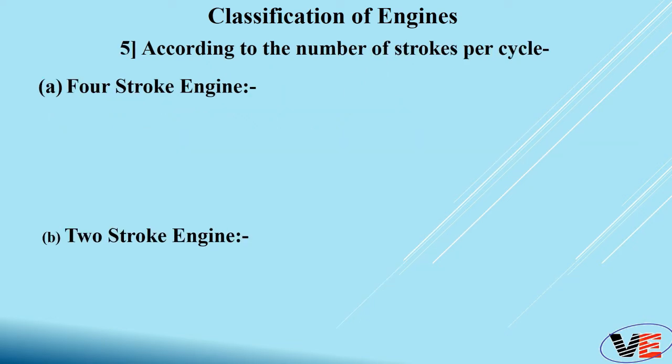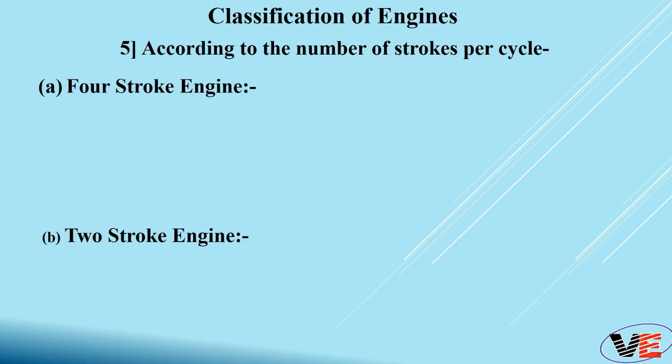Fifth classification of engine is according to number of strokes per cycle. That means how many strokes we take to generate one power stroke. So here stroke means what? When your piston travels from TDC to BDC, that length or displacement is nothing but the stroke. Here I am referring to the displacement of the piston. So two types, 4-stroke and 2-stroke.